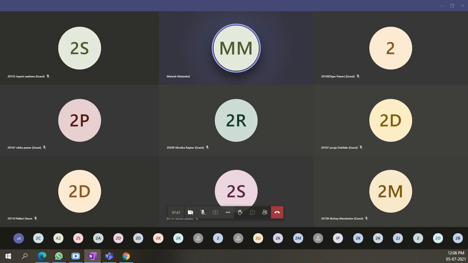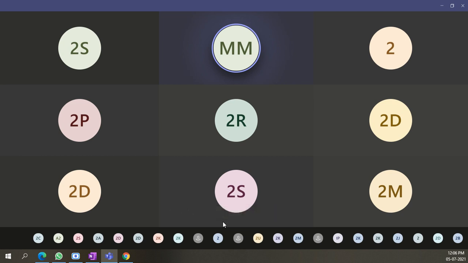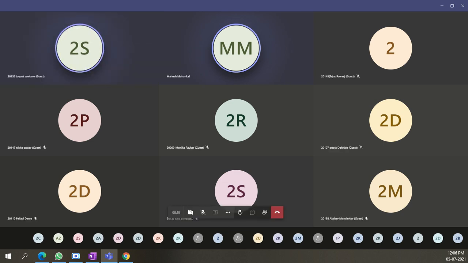ABC Limited sells its products on a gross profit of 20% of sales. Gross profit 20% means cost price 80%. It is clear, students? From this sentence what we are going to know? The sales are 100% and gross profit is 20% and 80% means cost of goods sold. This much is clear? Yes, sir.